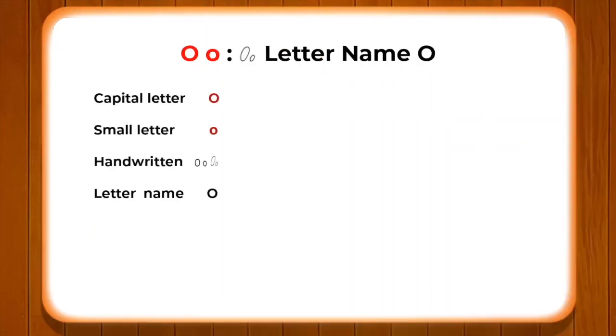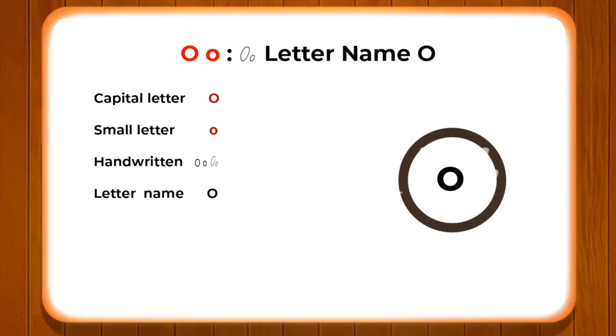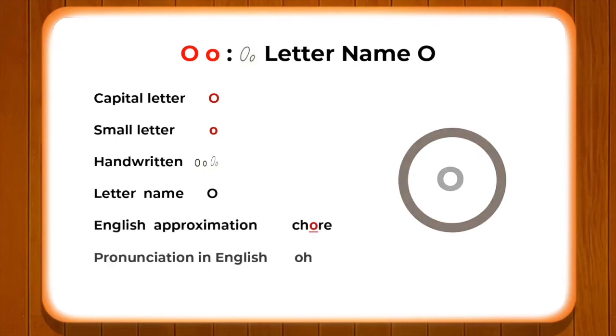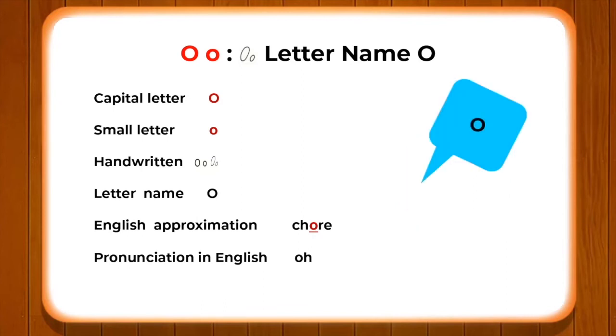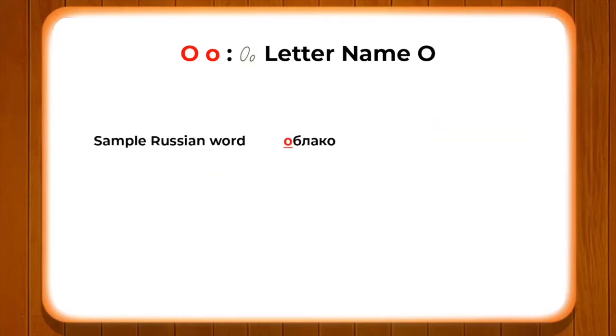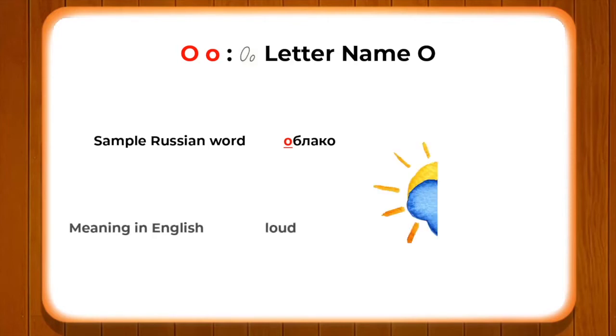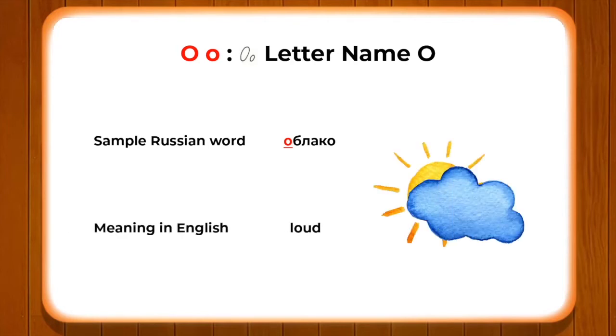The letter is O, and with the help of an English approximation we can pronounce the letter O as in chore. A sample Russian word which we have, so that we can master the sound of letter O, is oblaka, which means cloud.